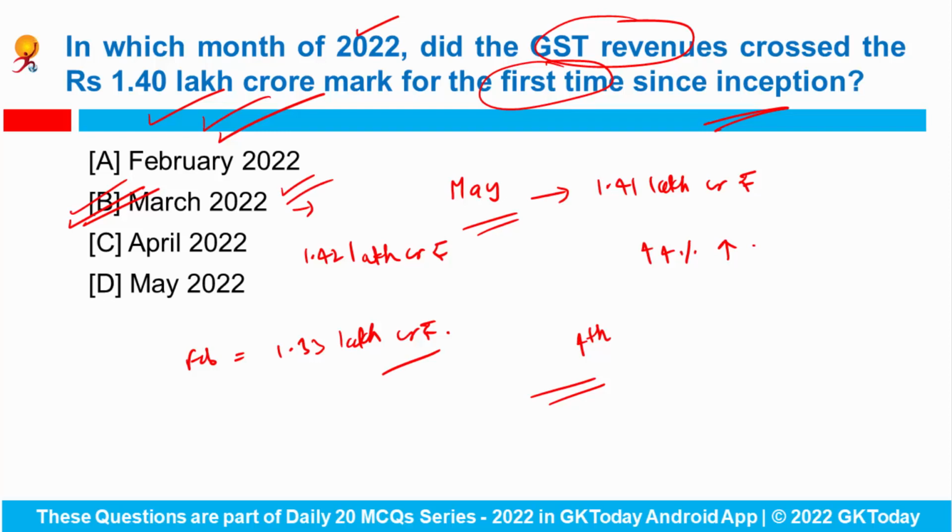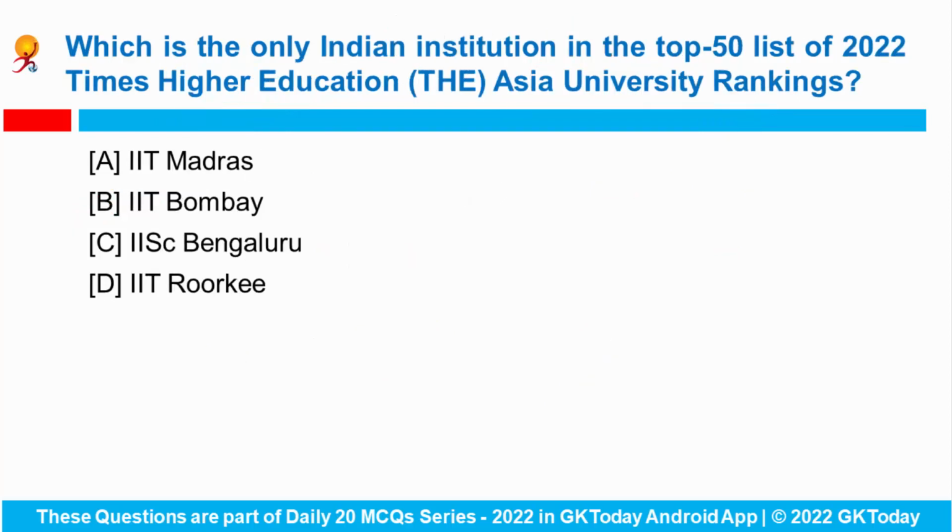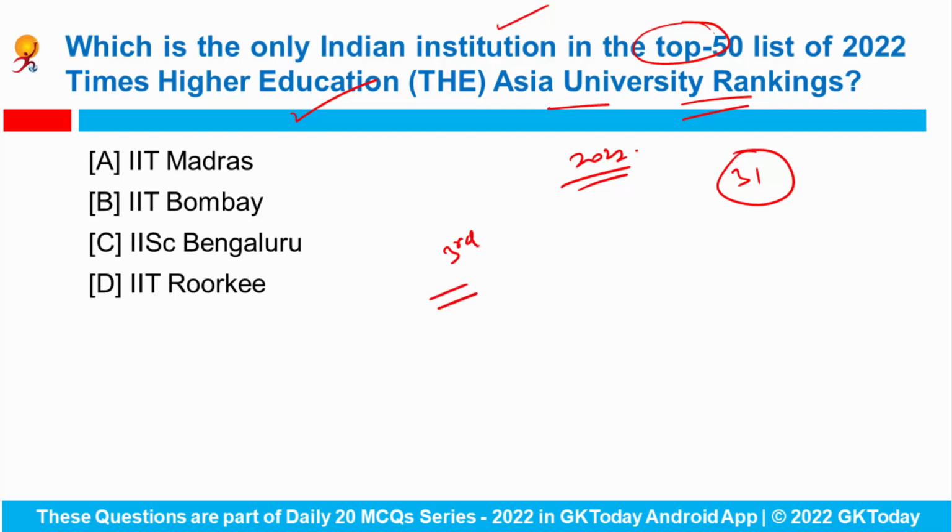Fine. Next question. Which is the only Indian institution in the top 50 list of the 2022 Times Higher Education Asia University Rankings? The Times Higher Education released the 2022 edition of the Asia University Rankings with universities from 31 countries and territories. India is the third most represented country with a total of 71 universities making it to the list.